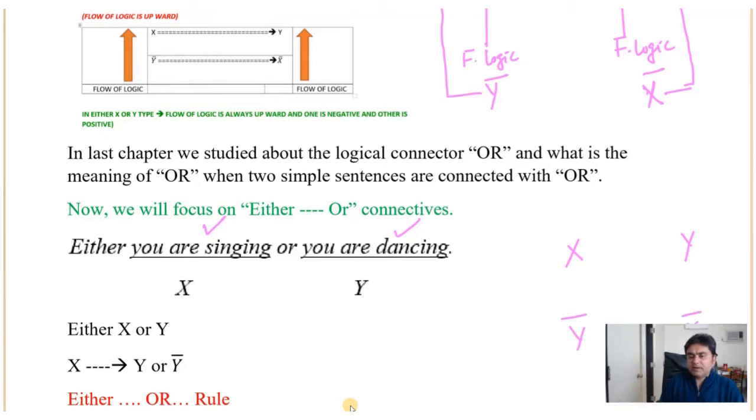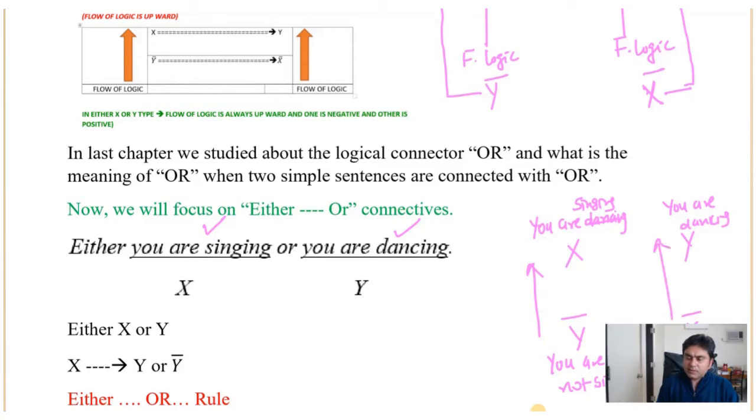So this is that you are singing, and you are dancing. Now the negation of singing is you are not singing, and here you are not dancing, and the flow of logic is always going upward.